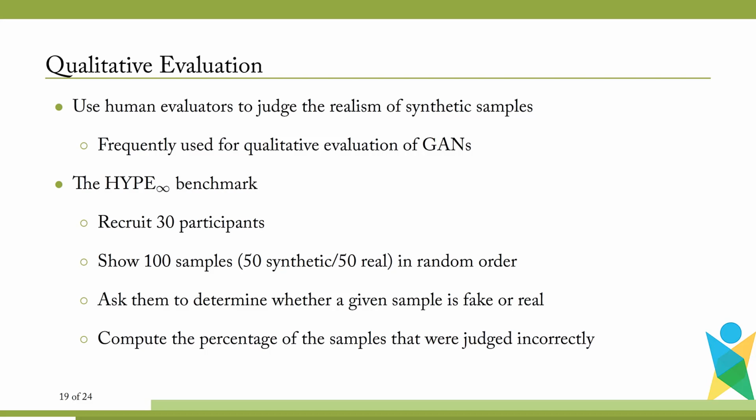For each experiment, this benchmark consists of recruiting 30 human participants. Each participant is shown a total of 100 data samples, half of which are synthetic. The samples are presented in random order to the participant. The participants are then asked to determine whether a given sample is fake or real. Once the study concludes, we compute the percentage of the samples that were judged incorrectly, and that gives us the Hype Infinite score for that study.